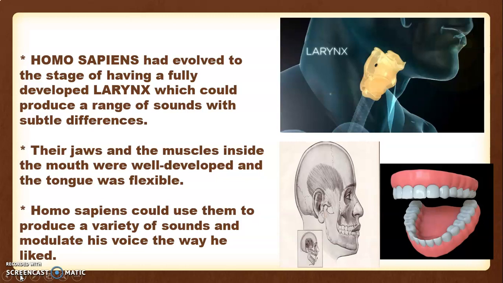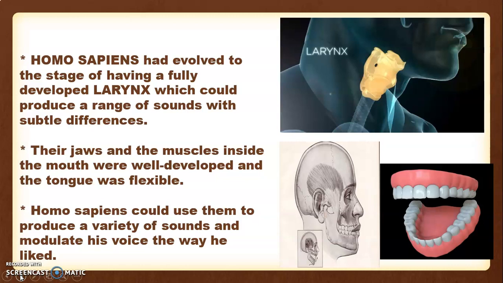Now, this group of Homo sapiens had evolved to a stage where they had a fully developed larynx. Larynx means the part of the human vocal tract through which we can speak, we can talk, we can produce sound. They had started communicating by making use of various sounds, that is grunts, primary sounds, the way animals make sound. But now their larynx, which is a part of the vocal cords, had been fully developed, and so they could produce different types of sounds.